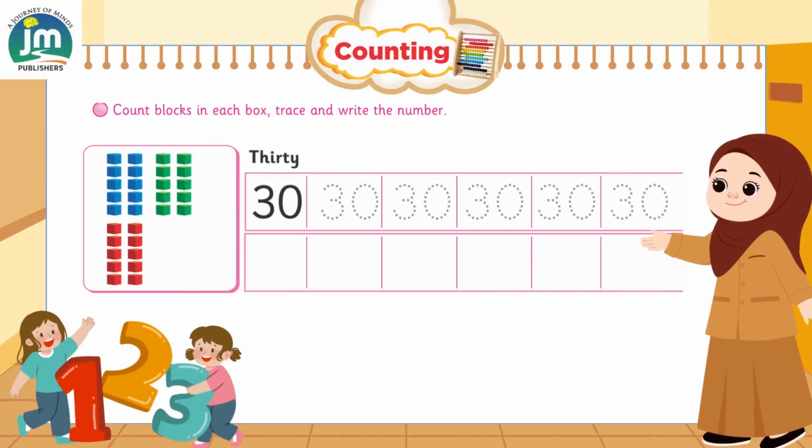The last number is 30. Count again. 10 blue, 10 green, and 10 red. Let's make 30. 3 and 0. Now trace 3 and 0, 30.